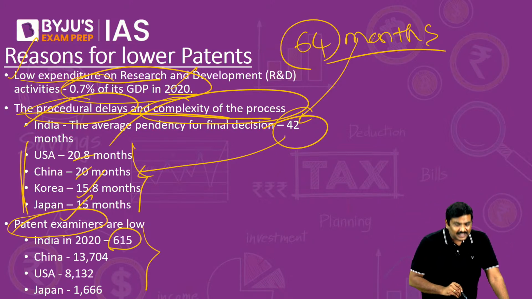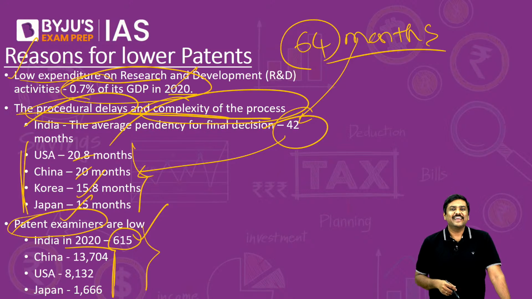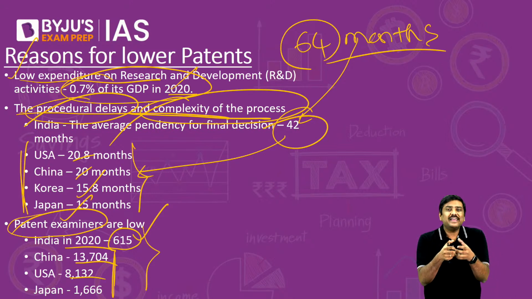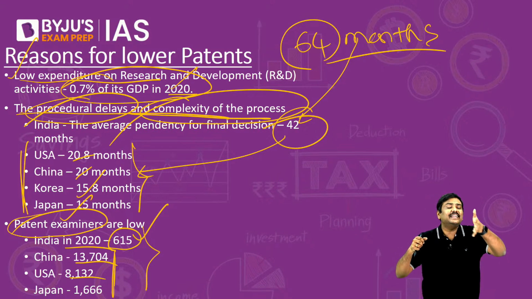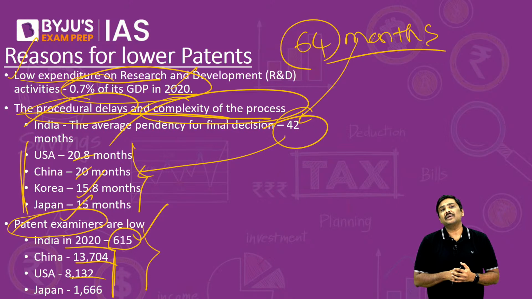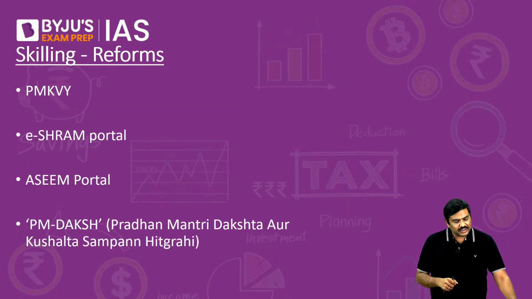The number of patent examiners in the year 2020 was 615 in India. Compare that with these particular countries. In China, there were more than 13,000 examiners. In USA, more than 8,000. This is also one more reason why there is a delay in the granting of patents, and that is hindering the whole patent system in India. So these are some of the very important points.